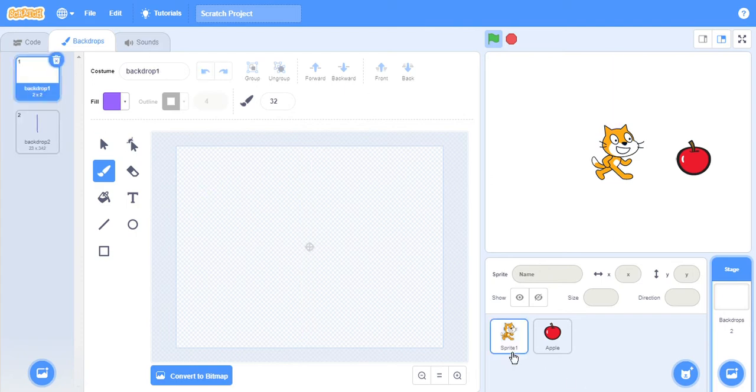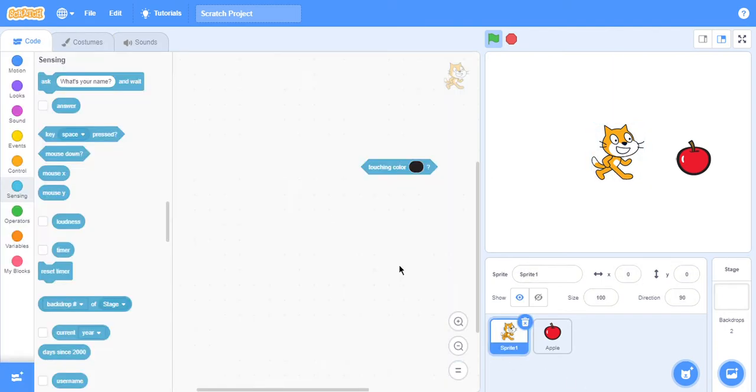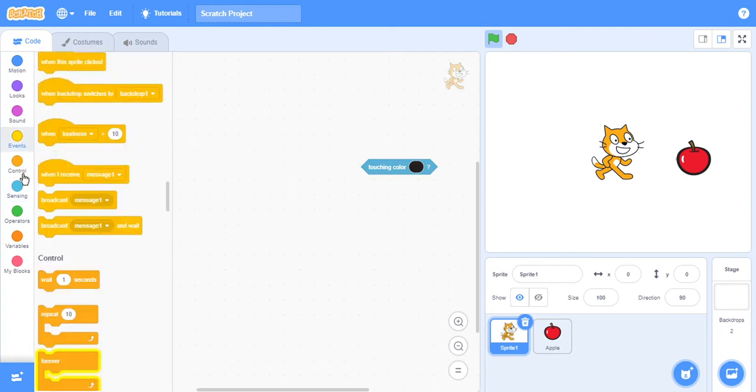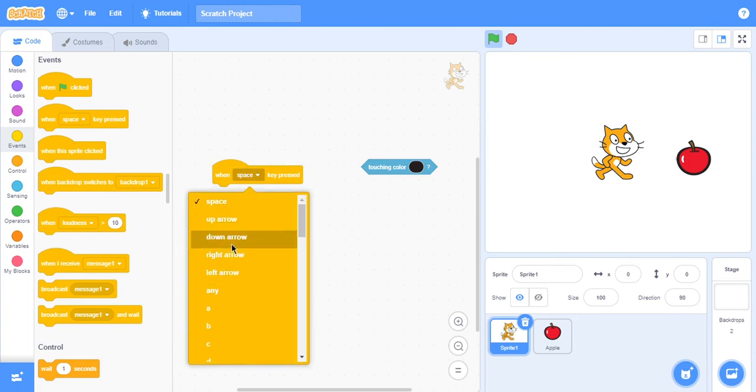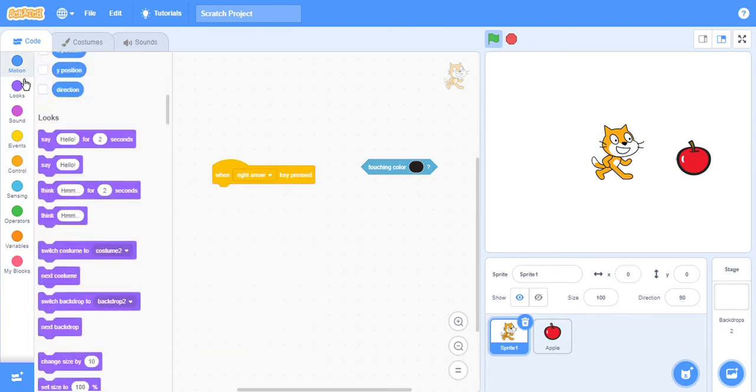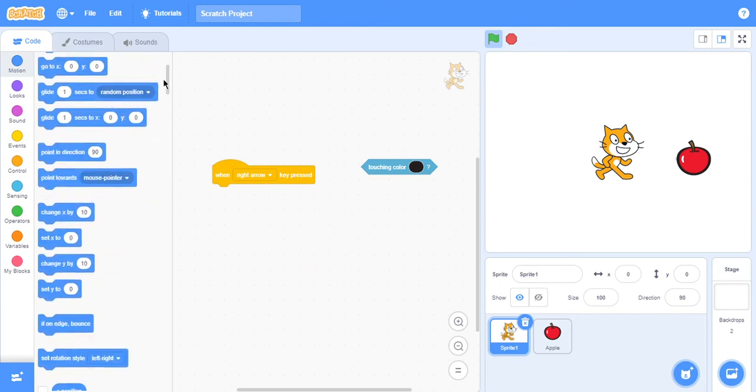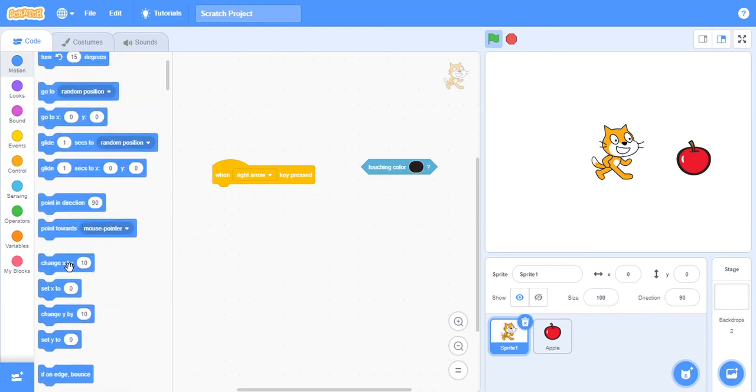So if we make it that, so when this, if you make it right arrow and then motion change X, yeah, that's what it's gonna do.